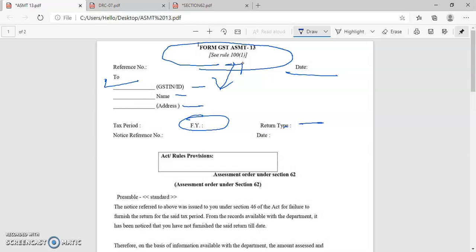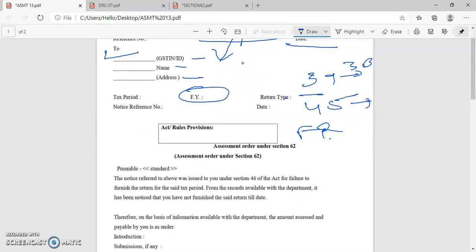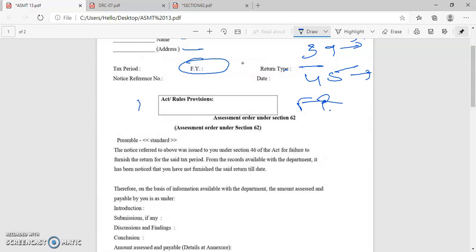So here the assessment order will be regarding the return under section 39 or section 45, that is the 3B or final return. And the notice reference number. Here it will mention the act and rules of the provision, and here you will find the assessment order under section 62.